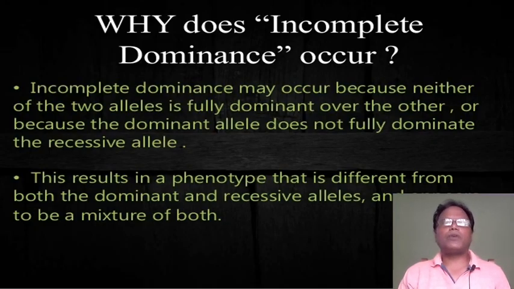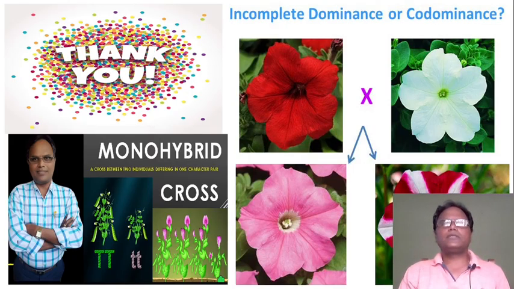Why does incomplete dominance occur? Incomplete dominance may occur because neither of the two alleles is fully dominant over the other, or because the dominant allele does not fully dominate the recessive allele. This results in a phenotype that is different from both the dominant and recessive alleles and appears to be a mixture of both. These are the examples. Thank you very much.